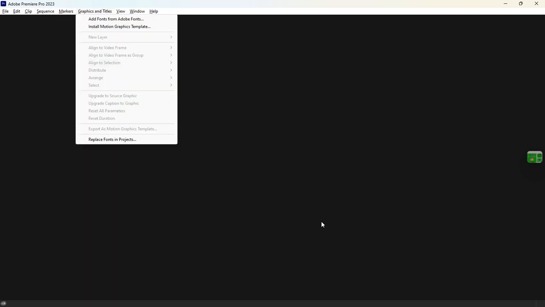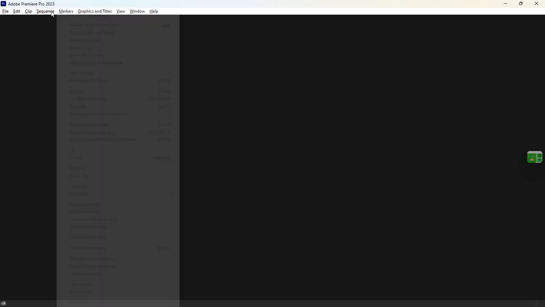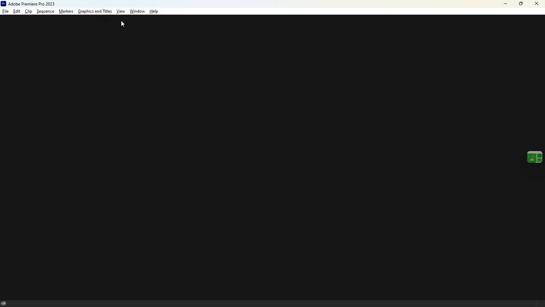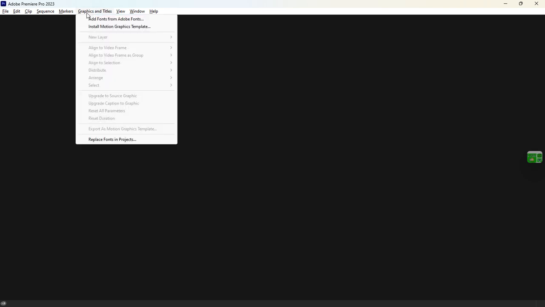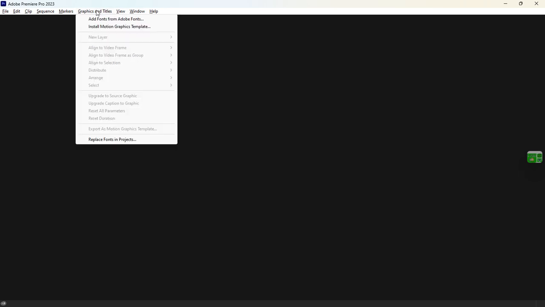So I think that would be that for the settings and preferences. So let's quickly go back to the menu. Now we have right here, you have the clip. If you're familiar with the word clip, clip and footage are literally the same thing, but clip is the recorded footage. On the clip side, when you start working on the timeline and you have videos, all these things will be enabled for you to work with.